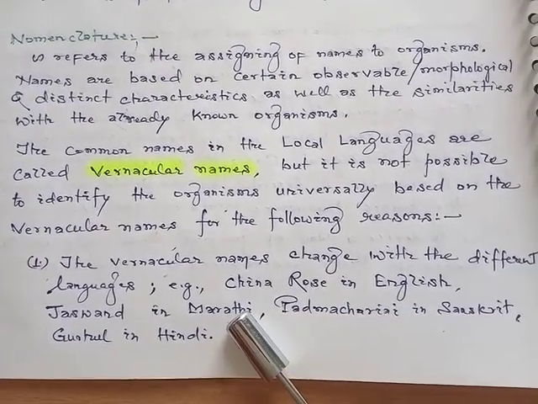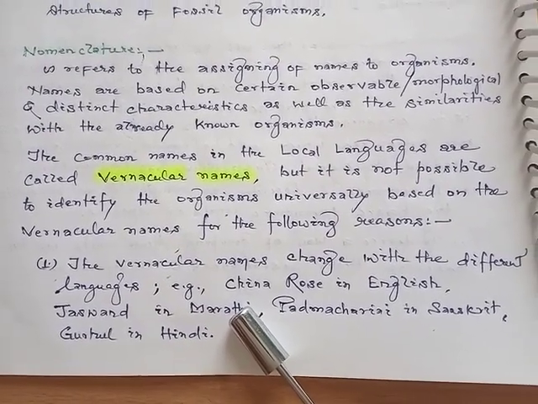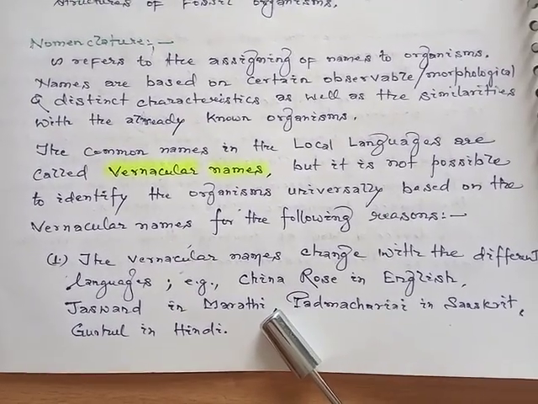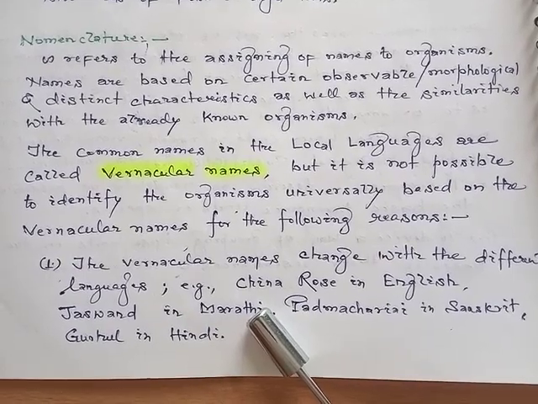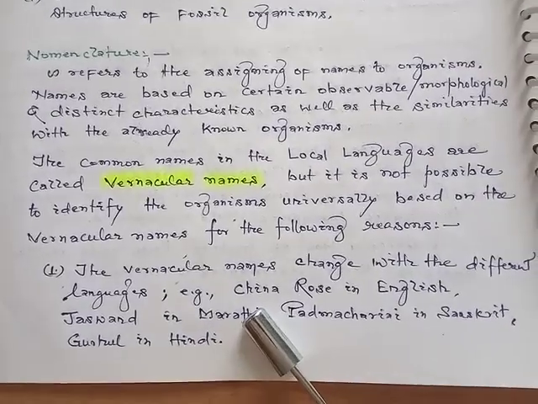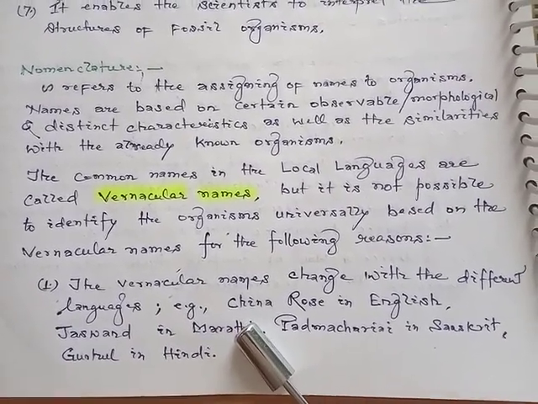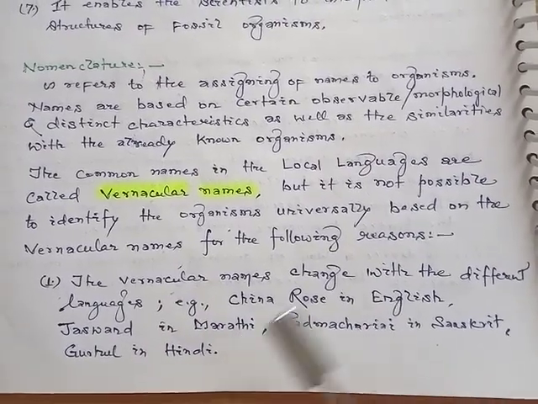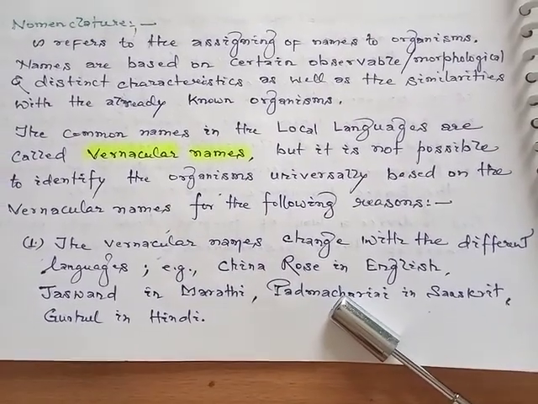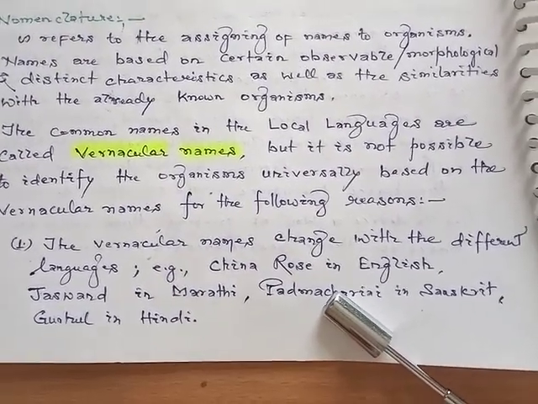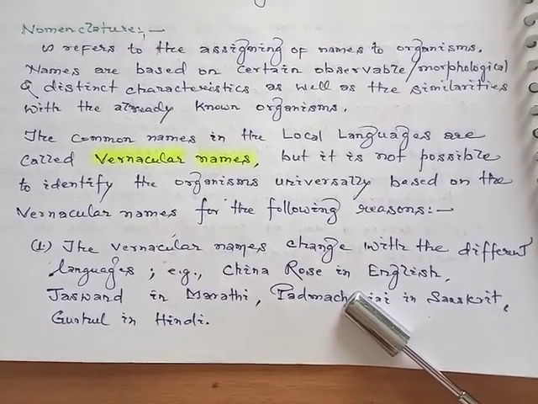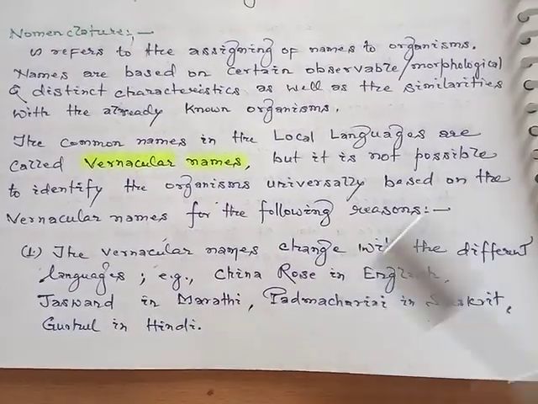Similarly, Amrud in Hindi is called by a different name in Bangla, in Udiya, and in Tamil. So it creates confusion within us. These vernacular names must be replaced by scientific names which would give them universal acceptance.